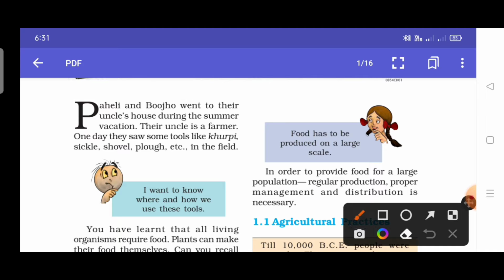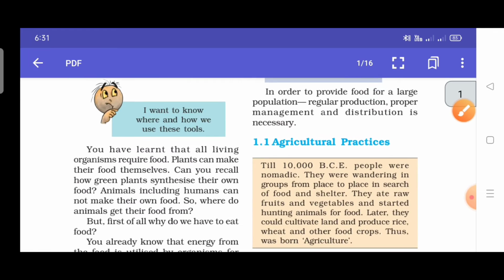Paheli and Buzo went to their uncle's house during the summer vacations. Their uncle is a farmer, and one day they saw some tools like khurpi, sickle, shovel, plow, etc. in the field. Here there are two characters, Paheli and Buzo, and they went to their uncle's house during their vacations, and there they saw khurpi, sickle, shovel, and plow. Further,